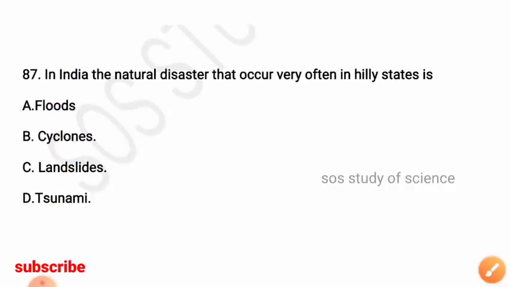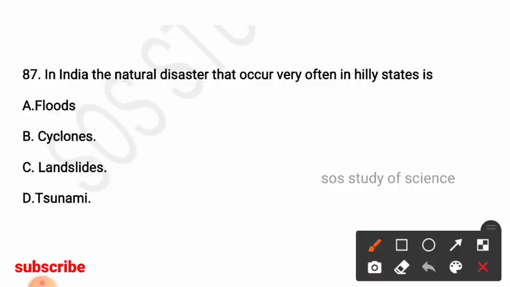Next, in India, the natural disaster that occurs very often in hilly states is, options: floods, cyclones, landslides, tsunami. So here the right answer is option C, landslides is the natural disaster that occurs very often in hilly states.